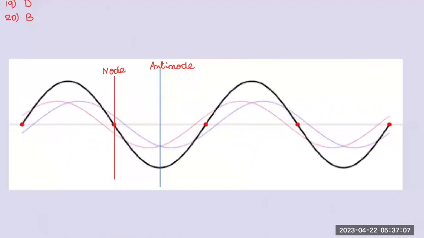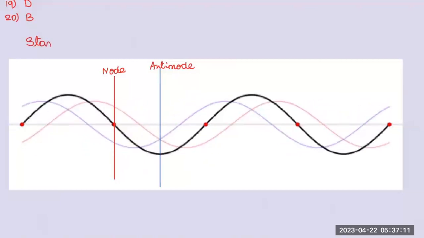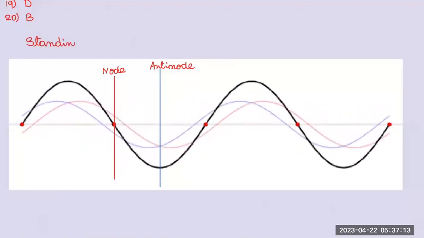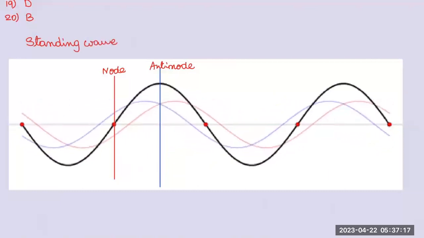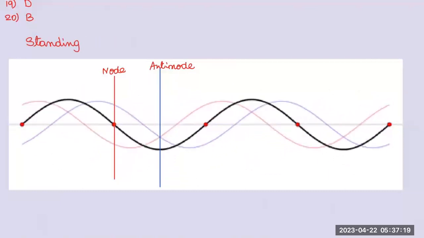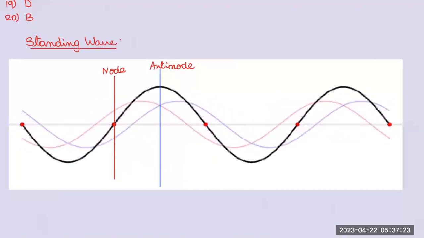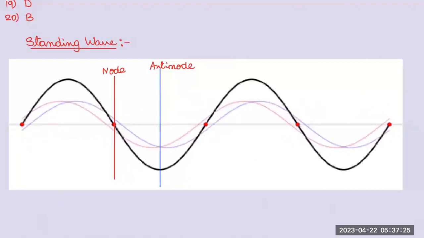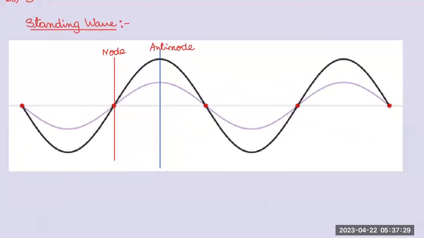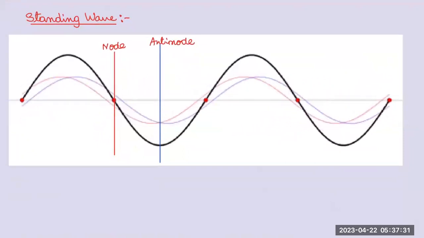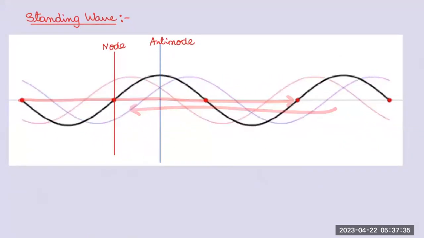Now we discuss a new topic called standing wave. I already told you a little bit about standing wave. Lot of things to discuss. How standing wave will be formed is that two waves traveling in opposite directions superimpose.